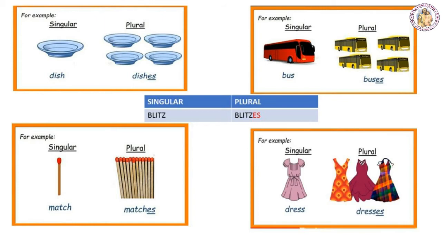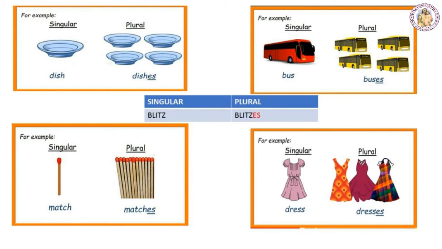Second example is bus. B-U-S, bus. Now this word bus ends with the letter S. So again you have to add es to make it plural. Bus, buses. Next example is match. M-A-T-C-H. This word match ends with the letters CH. So again to make it plural, you have to add ES to the word match. Match is in singular form and matches is in plural form.